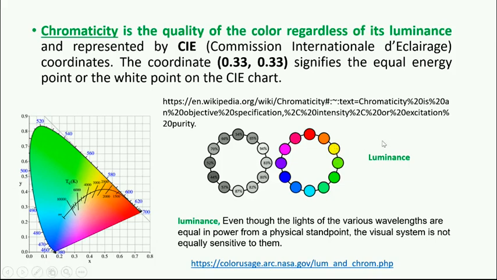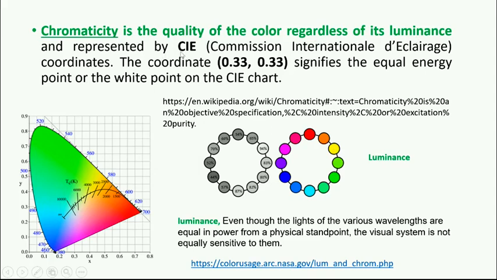Even though the intensity is, suppose, 1000 candela, and this is also 1000 candela, the luminance is higher for this one. You can see that 94% luminance is there. Okay, I hope you understand. Even though the intensity of all the lights is the same, some lights have more luminance. So chromaticity is the quality of light color regardless of luminance.